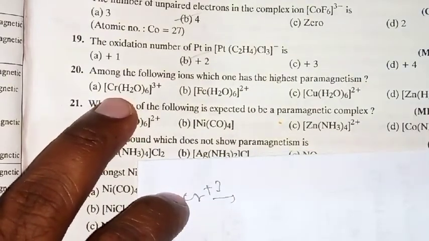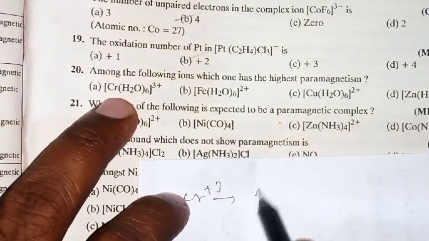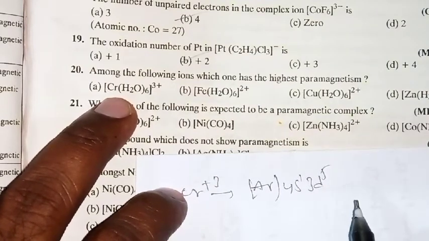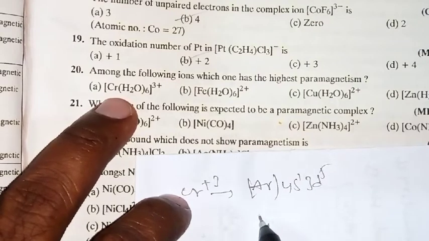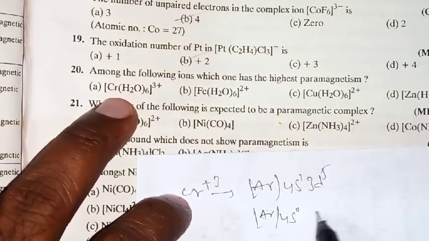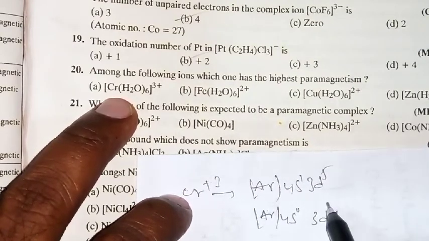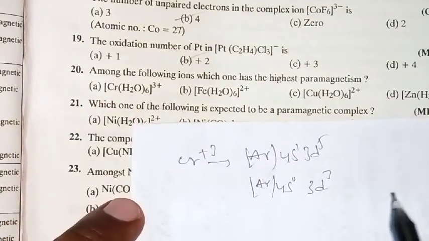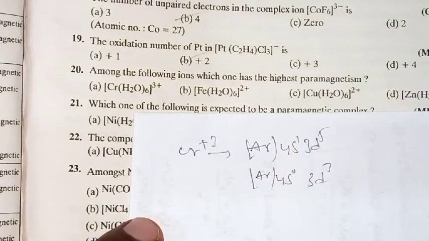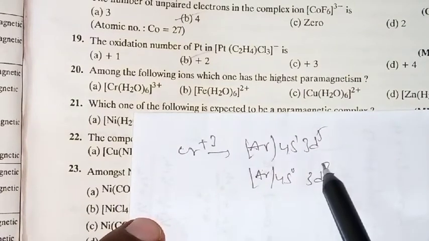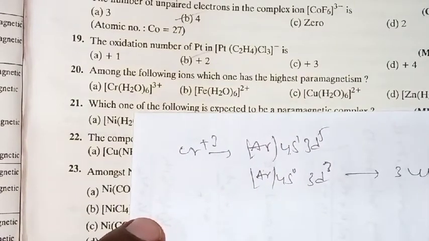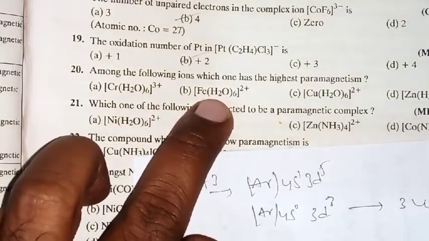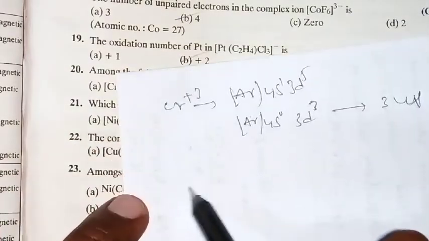Originally the chromium configuration is argon 4s1 3d5, but here plus 3, so we take argon 4s0 3d3, because we have to remove 1 electron from 4s and 2 from 3d. Now this is the configuration. How many unpaired electrons are there in 3d? 3 are unpaired only.